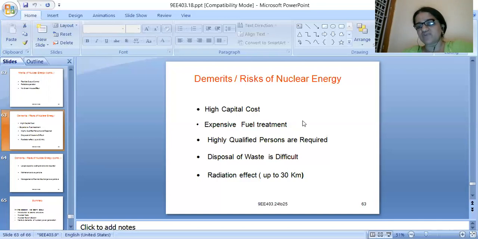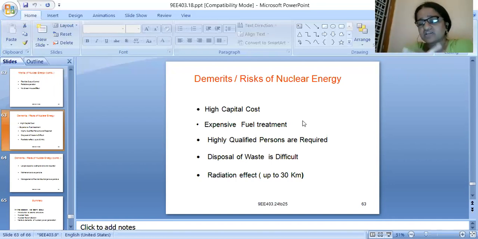Next is that highly qualified persons are required. I have told that for a hydroelectric power station minimal staff is required, and we don't require much skilled labor, whereas for a thermal power plant we require skilled labor. Here you need highly qualified persons. Why? Because the machinery and equipment will be very costly, and this is a risky type of energy. A huge amount of energy will be released during fusion or fission.